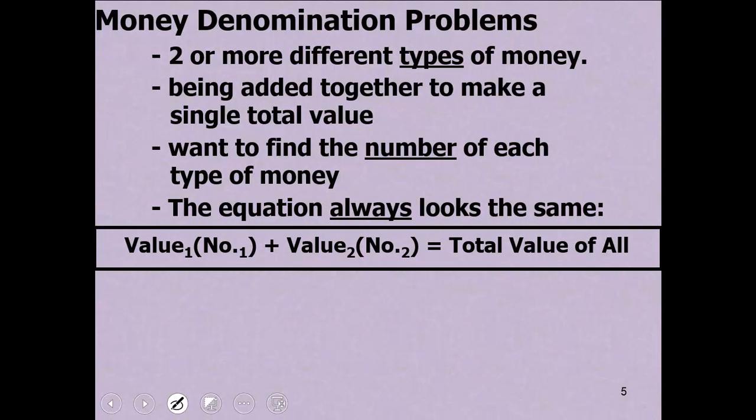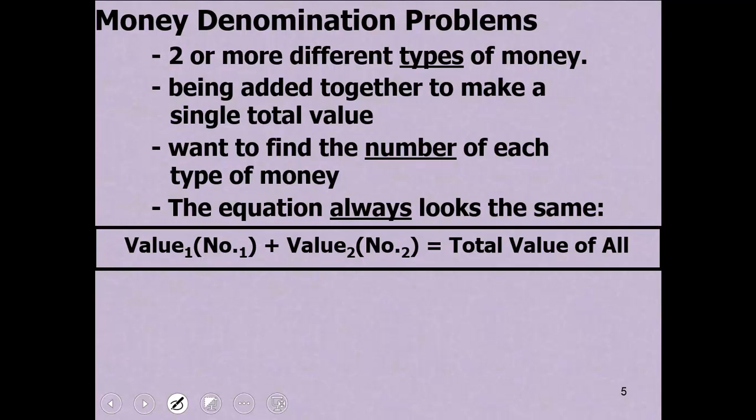Whenever you have two or more money types, you're finding the number of coins or bills in each denomination. It's kind of like taking a weighted average, like the solution problems we did Friday in class.